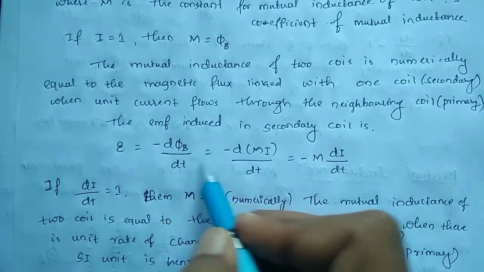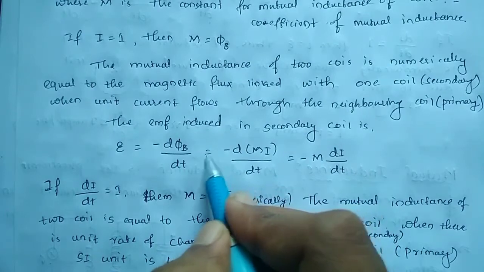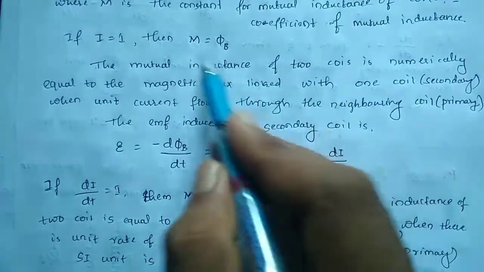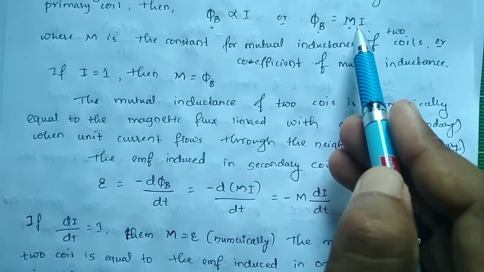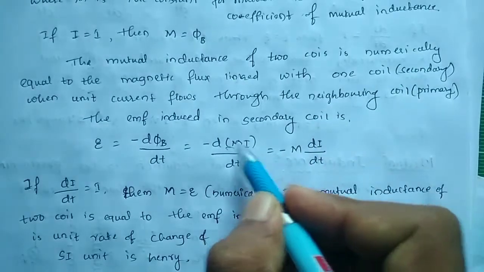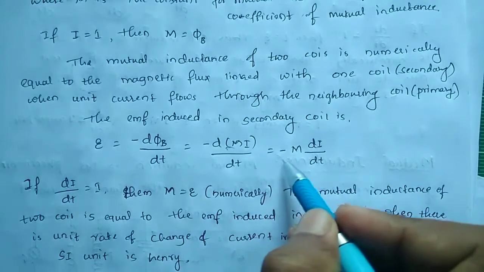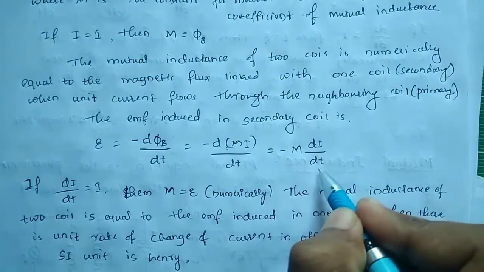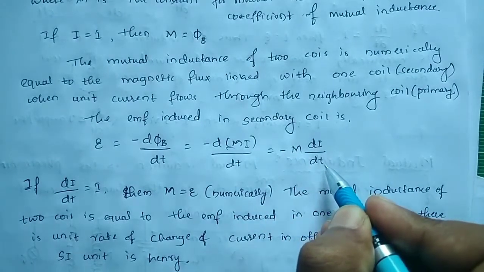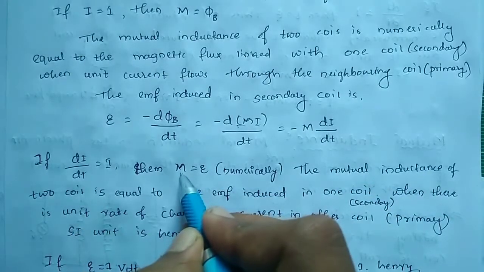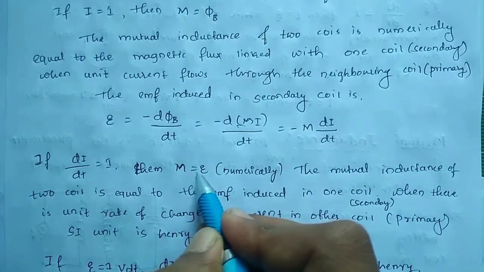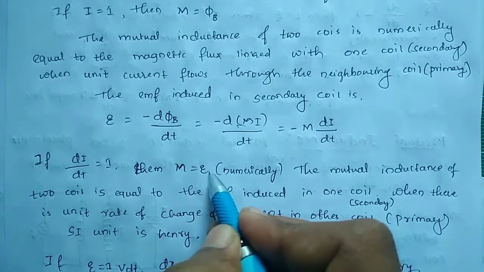That one you have to take here. So phi B here is M i. So you have to substitute that value here: minus d(M i) by dt equals minus M into di by dt.